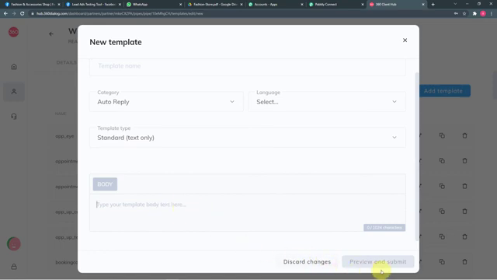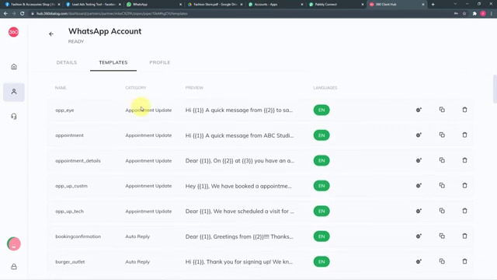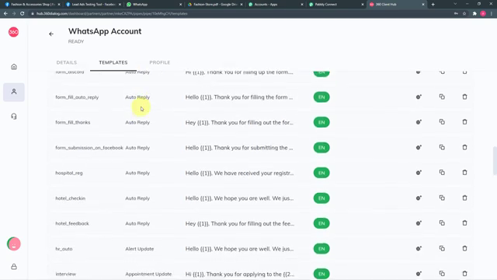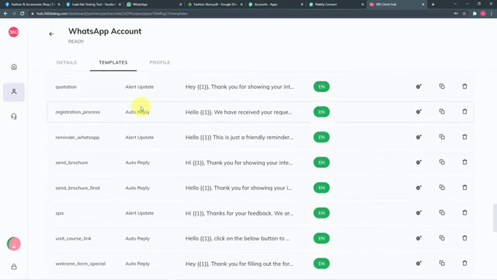After that, click on preview and submit, and your message template will be submitted. Then WhatsApp's parent company will review and approve your template. The standard time of template approval, they say, is 30 minutes to 48 hours, but in real time it takes only 45 minutes to 1 hour. Once your templates are approved, you can use them to send messages on WhatsApp directly.